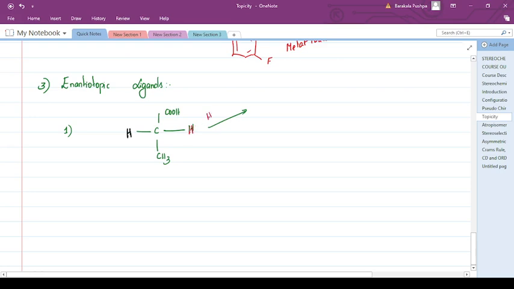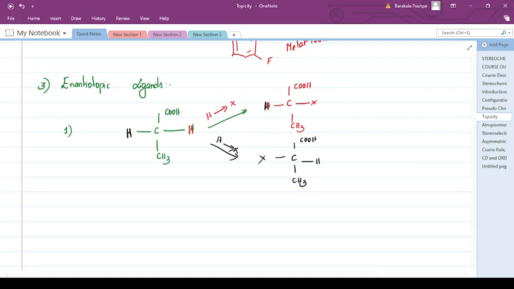Now replace this red hydrogen by X. Then you get a molecule with COOH, X, hydrogen and CH3, where this hydrogen remains the same. Again, replace the other hydrogen with X: COOH, CH3, you have hydrogen here and here you have X.